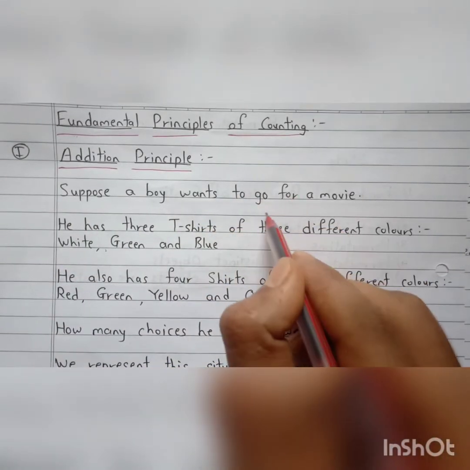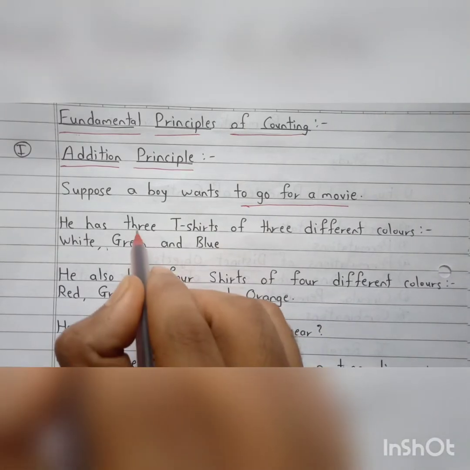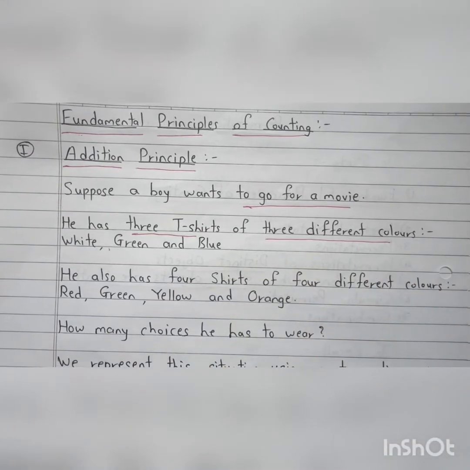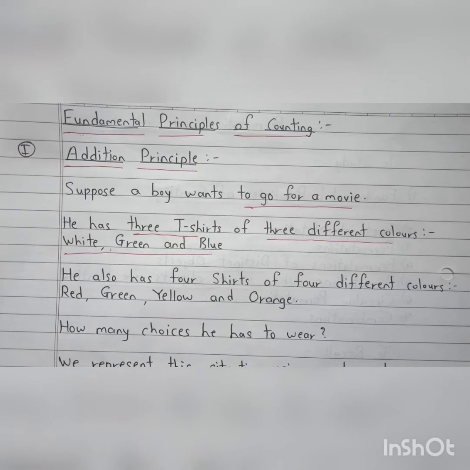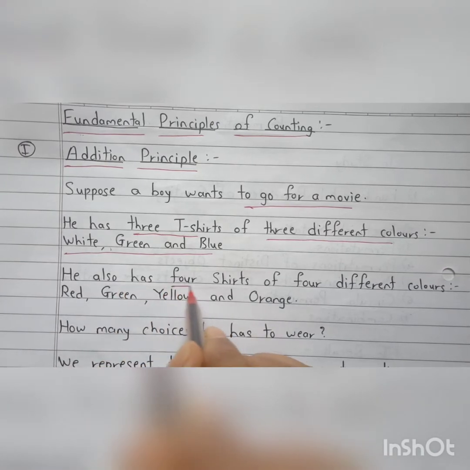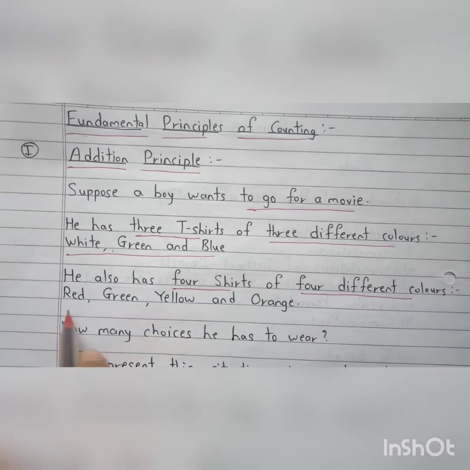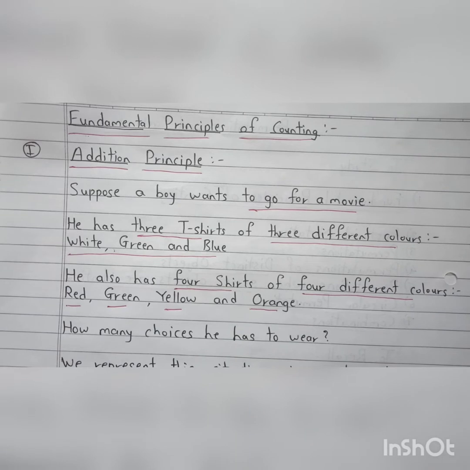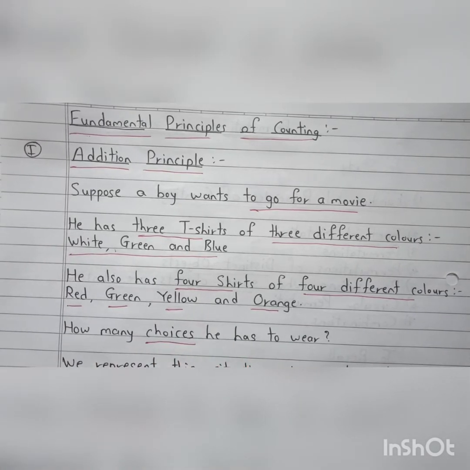Suppose a boy wants to go for a movie. He has 3 t-shirts of 3 different colors: white, green and blue. Similarly, he also has 4 shirts of 4 different colors: red, green, yellow and orange. The question is, how many choices does he have to wear?